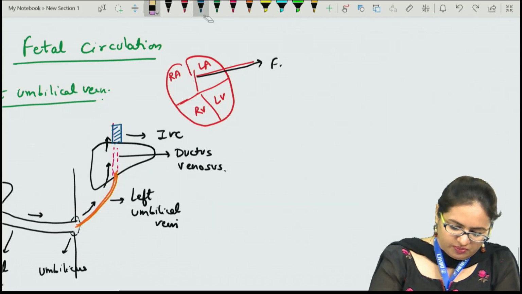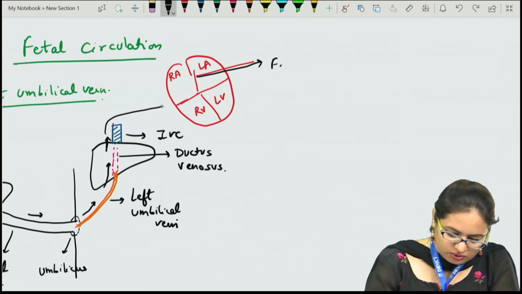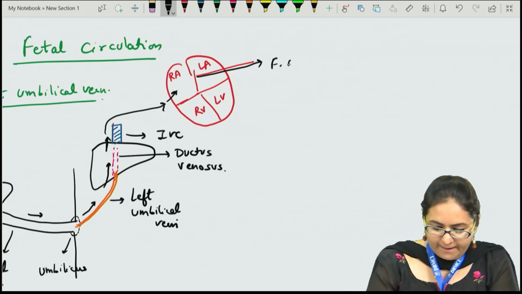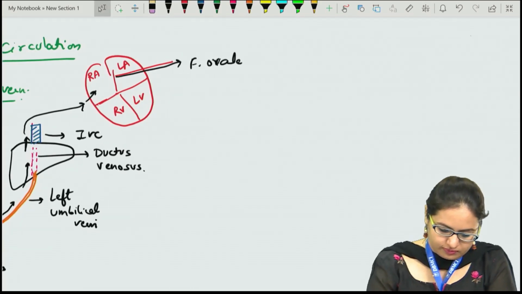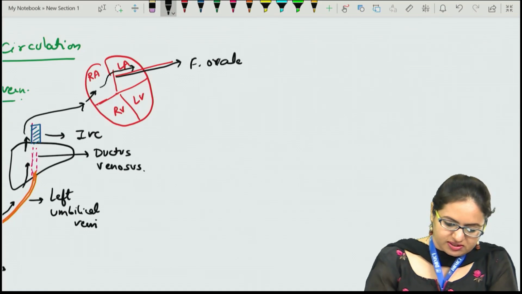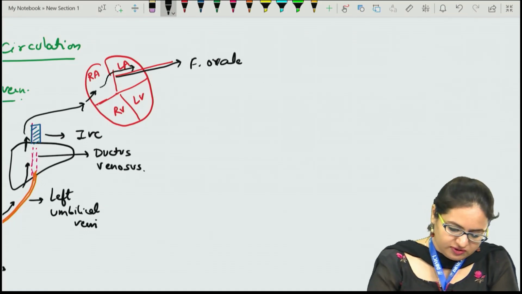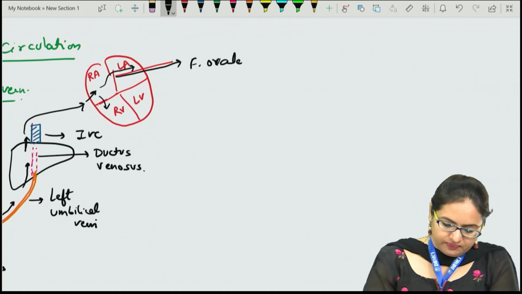Now the blood which is coming from the inferior vena cava will reach the right atrium. From the right atrium, this blood will pass through the interatrial septum. The majority of the blood passes towards the left atrium, and only a minor amount of blood reaches the right ventricle.